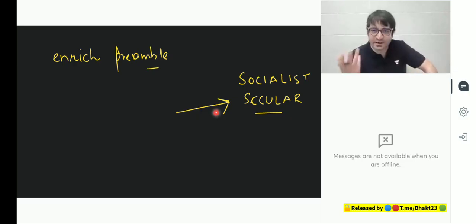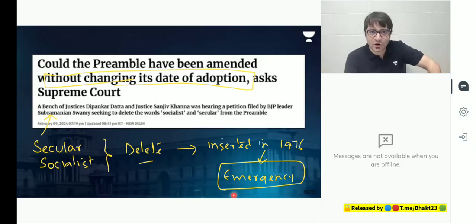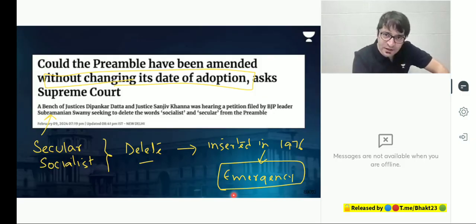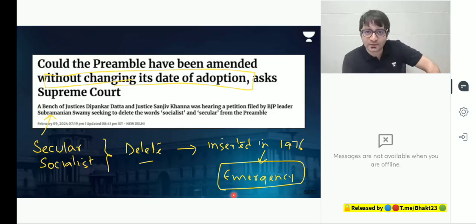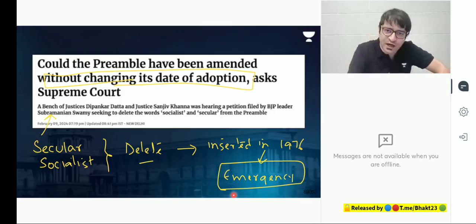You can't be secular and an Islamic state at the same time. You can't be secular and the Hindu Rashtra at the same time. So this you can't change. Now Dr. Subramaniam Swamy is asking the court to order the deletion of these terms, secular and socialist, because these are not mentioned in the original preamble. These were added when the country was under emergency, so it was not done through democratic means. Plus, if the preamble cannot be amended, that means we can't add socialist and secular. If the preamble can be amended, then what stops a future government from changing the date on which the Constitution was adopted?